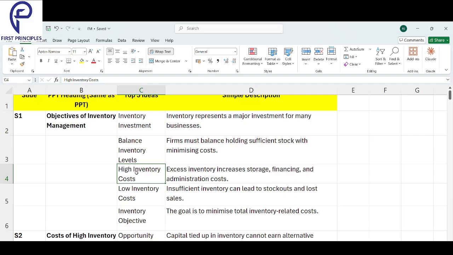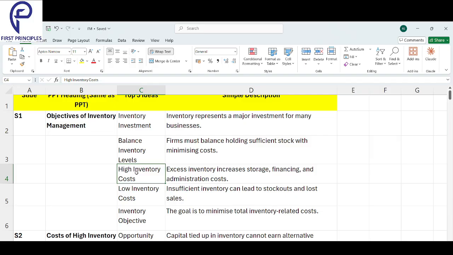If you have too little inventory, the customer will come to your shop, there is no inventory, and he will go. That is the low inventory cost. High inventory cost is when there is excess inventory. If you have too much inventory, you'll have to pay for storage, financing, and administration. You'll have to pay a lot of money.